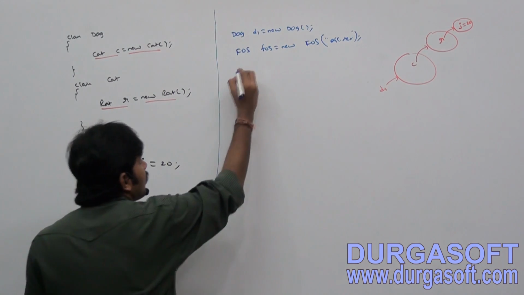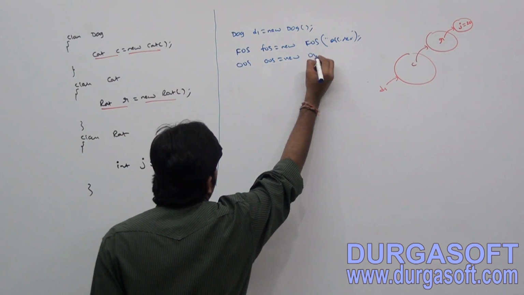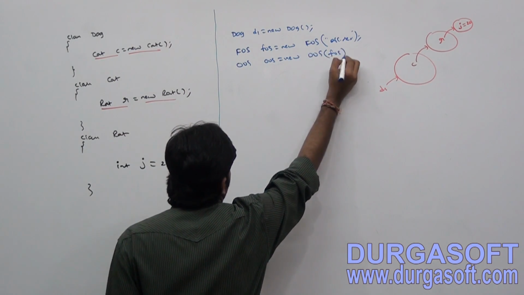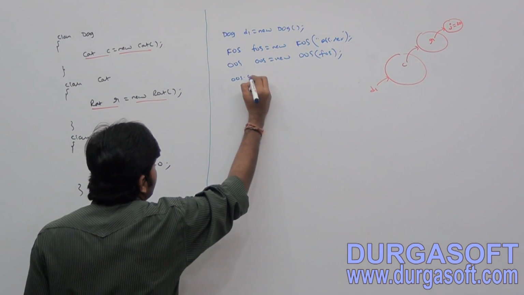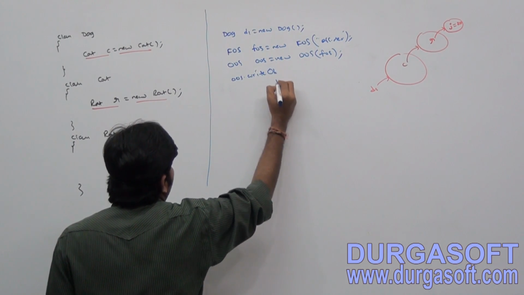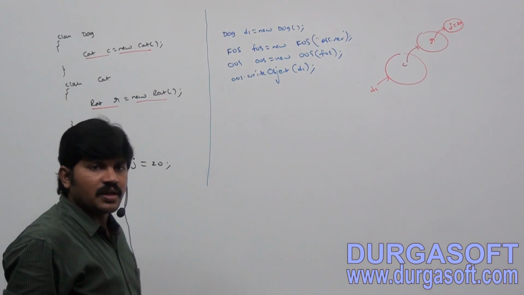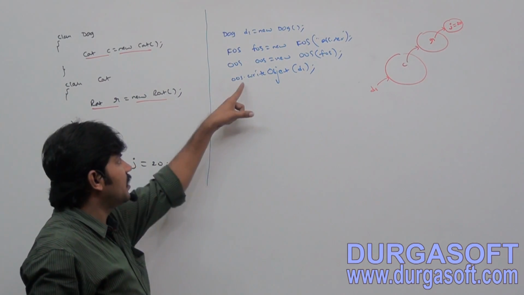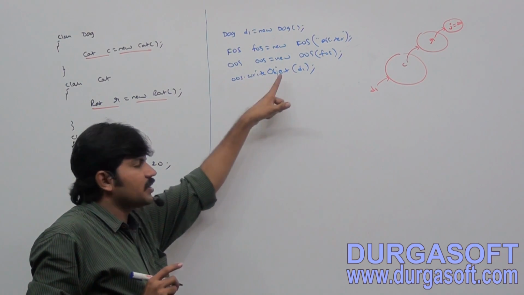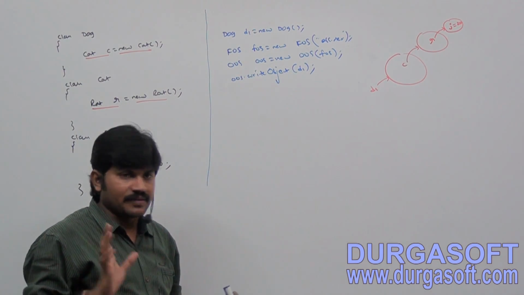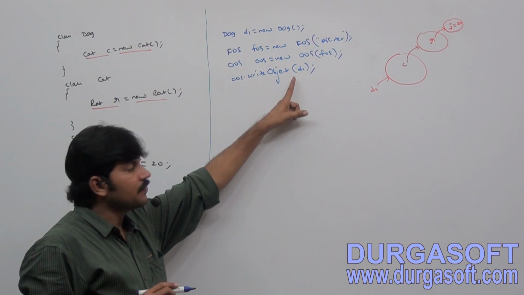ObjectOutputStream oos is equal to new ObjectOutputStream of fos. oos.writeObject(d1), like this I am taking. If I use oos.writeObject(d1), can you tell?